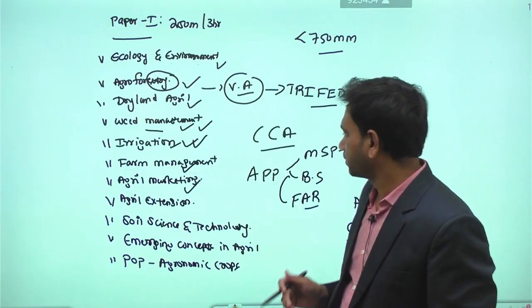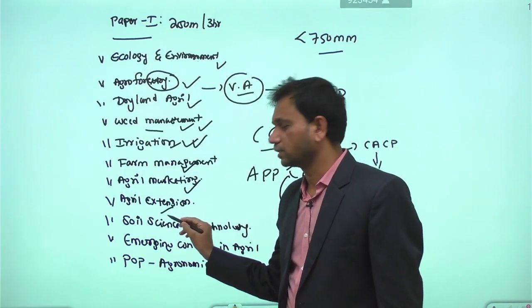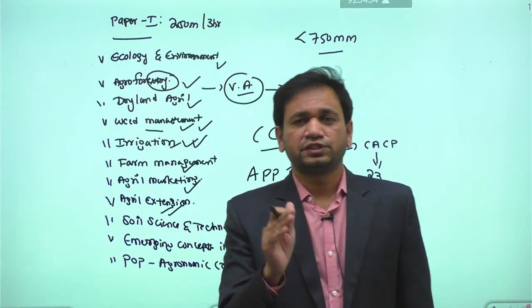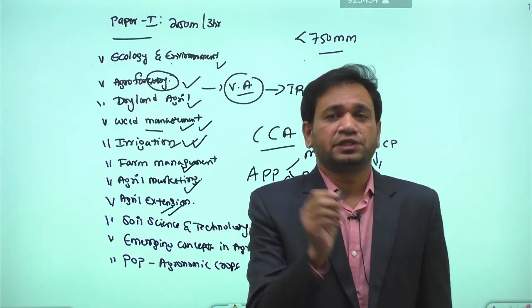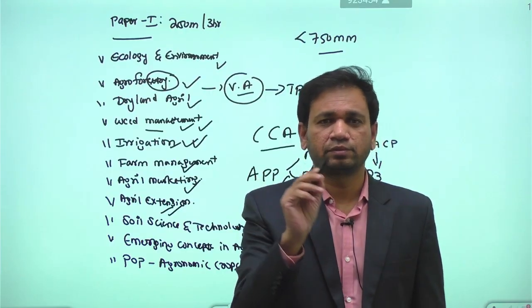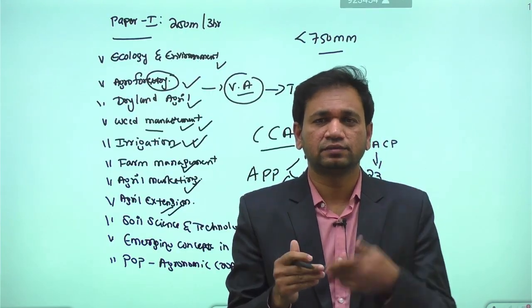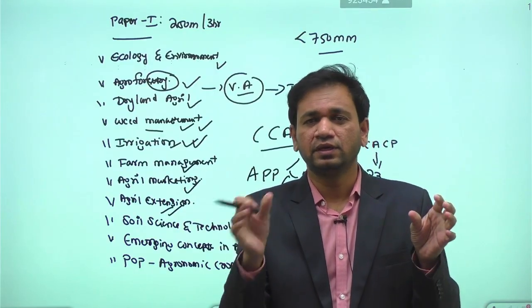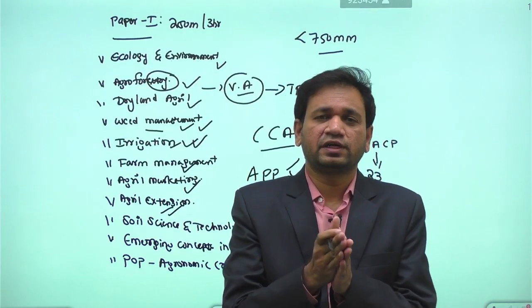Then, apart from that, we have the syllabus called agriculture extension. The basic objective in extension is the dissemination of technology from the lab to the land. So in order to create awareness and take the technology from one point to another, extension workers use different kinds of teaching methods.